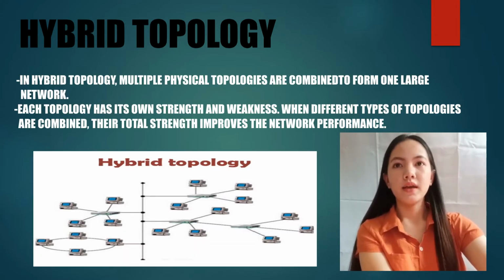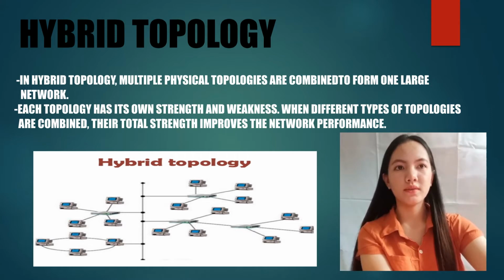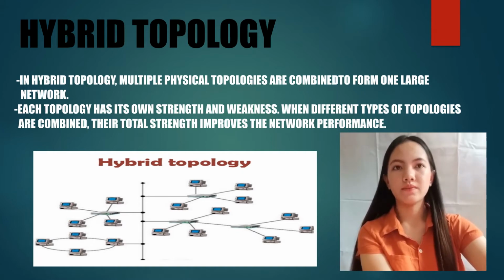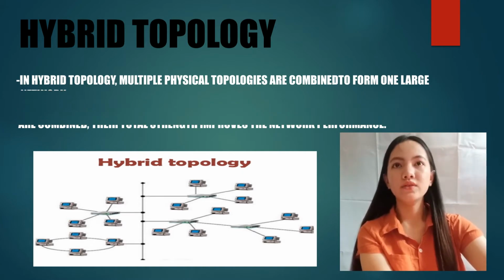Hybrid topology. In hybrid topology, multiple physical topologies are combined to form one large network. Each topology has its own strength and weakness. When different types of topologies are combined, their total strength improves the network performance. Hybrid topology.